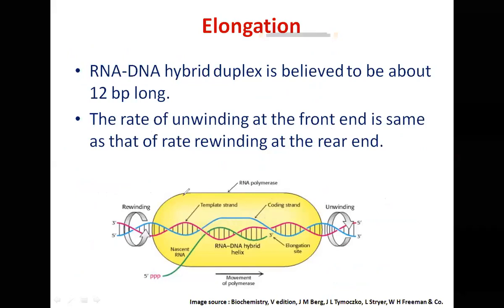So you can see about 17 base pair of DNA has been unwound. The one in yellow is RNA polymerase. The one in red is the DNA template. The one in green is the newly synthesized RNA, and this newly synthesized RNA forms a temporary hybrid duplex, about 12 base pair in length, an RNA-DNA hybrid.